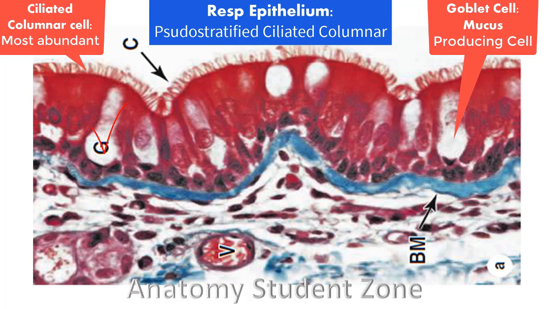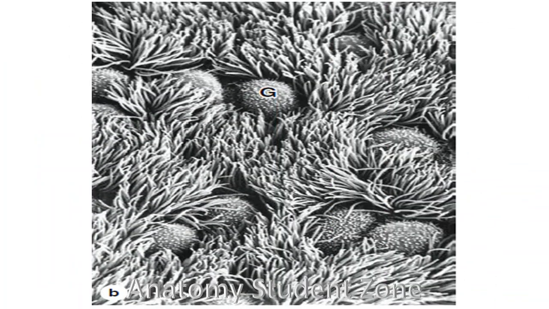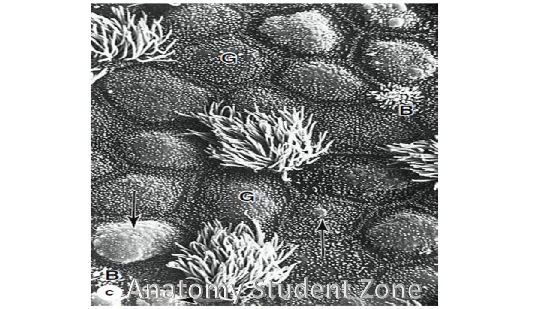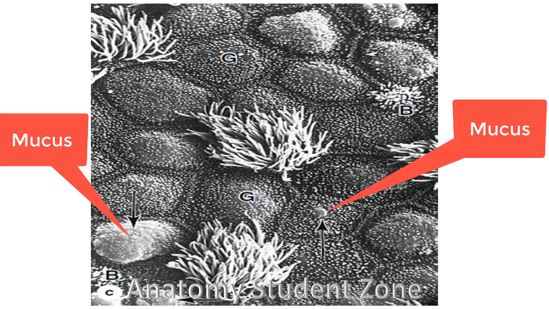You know, the mucus producing cell, we name it the goblet cell. This is an image from a scanning electron microscope where we can observe numerous ciliated cells, and among these cells there are goblet cells represented as G. In this image, a region is focused on the scanning electron microscope, and we can observe a lot of goblet cells in this focused area, as I told you that goblet cells are predominant or abundant in some areas. We can also observe collections of mucus produced by them.